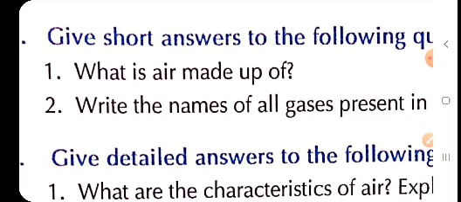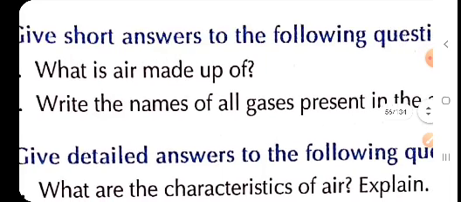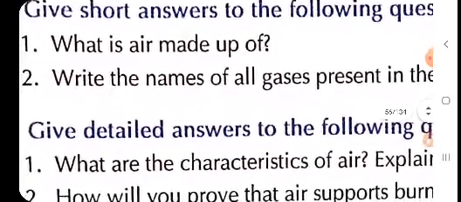Now, children, the second part is, write the names of all the gases present in air. So in question number 2 we will write the names of all the gases that are part of air. Children, we will write 78% nitrogen, 21% oxygen, carbon dioxide, helium, hydrogen, krypton are 1%, and dust particles and smoke are also part of air.